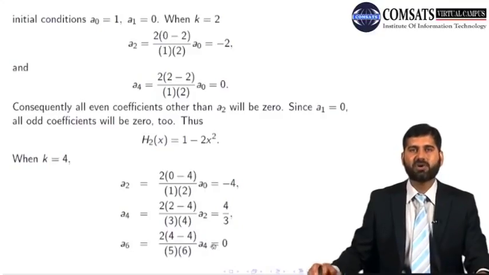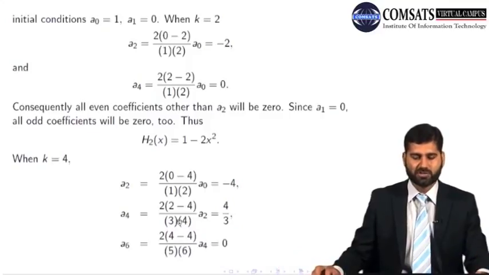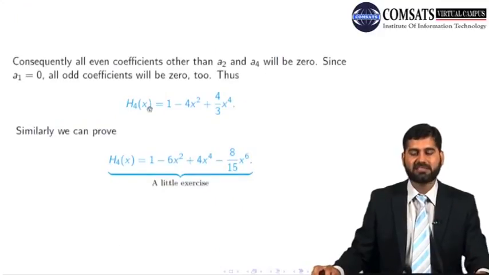Once a6 is 0, a8, a10, a12 all will become 0. Odd ones are already 0, so I'm getting just a0, a2, and a4. These three coefficients give me the Hermite polynomial of order 4.